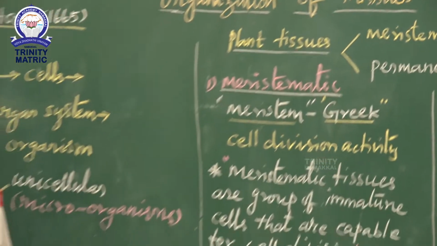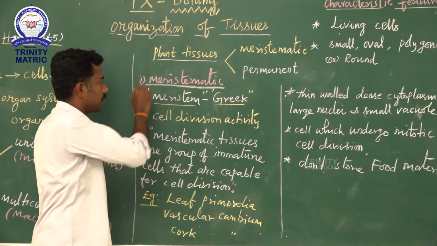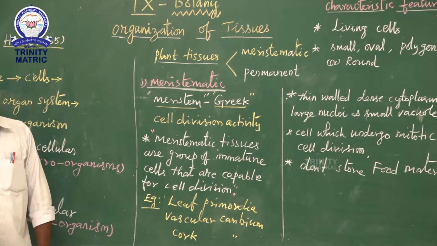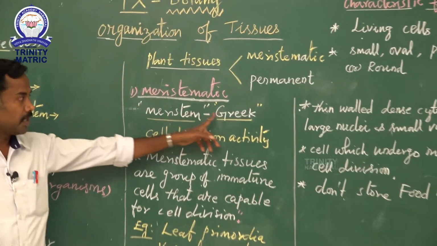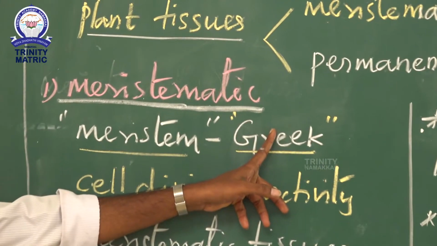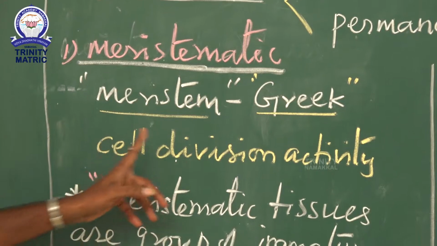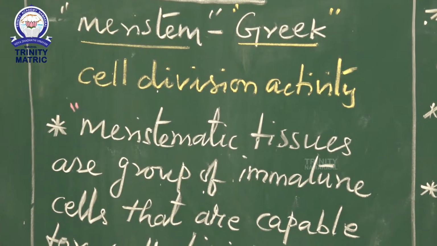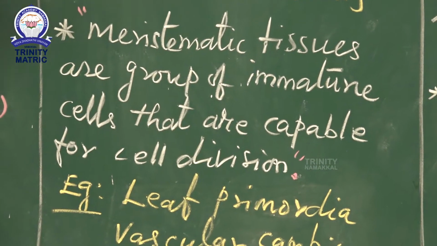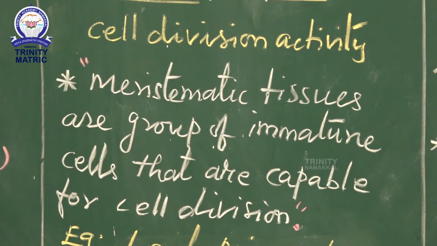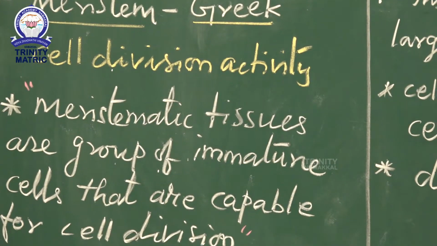The term meristem is derived from a Greek word which means divisible, or cell division activity. The meristematic cells are present at the end of the shoot tip and root portion.